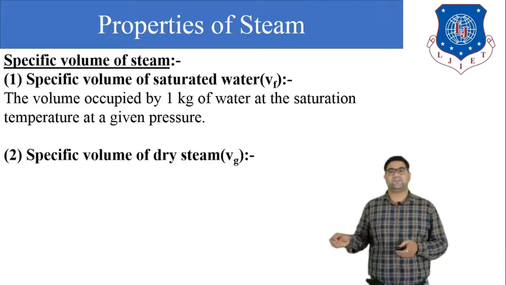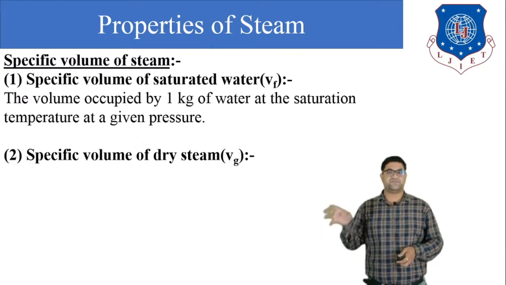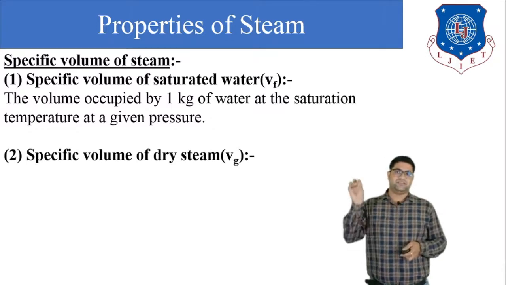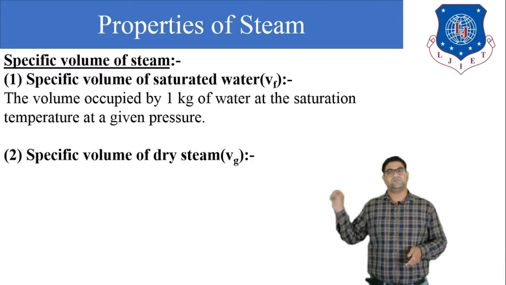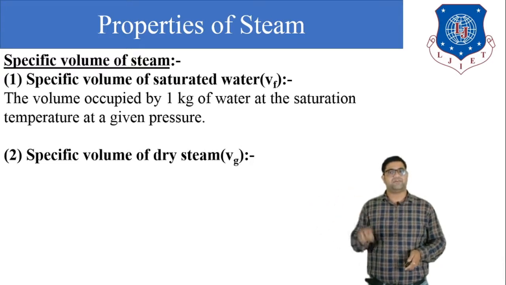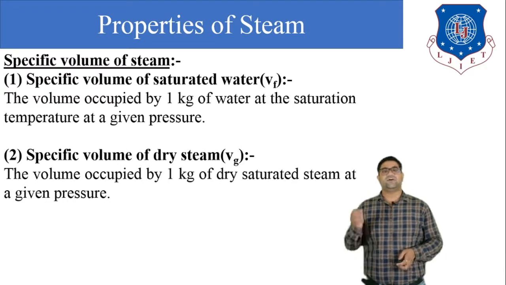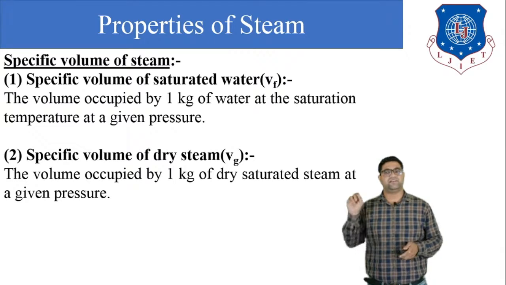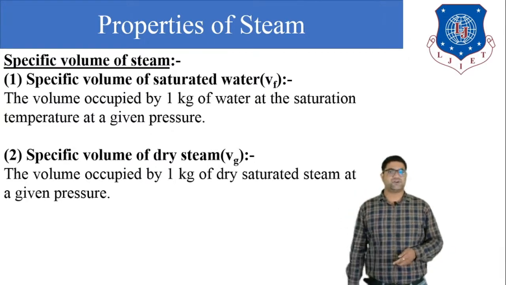Next is the specific volume of the dry steam. When the water is 100% converted into steam, the volume available at that time is known as Vg, the specific volume of dry steam. We can say that the volume occupied by 1 kilogram of dry saturated steam at a given pressure is known as the specific volume of dry steam.